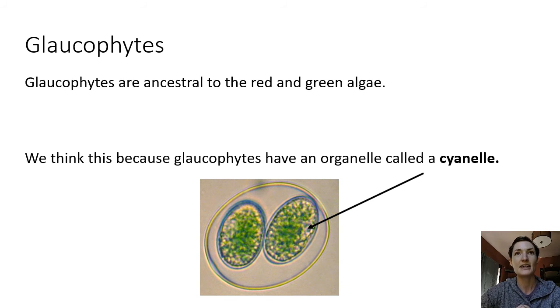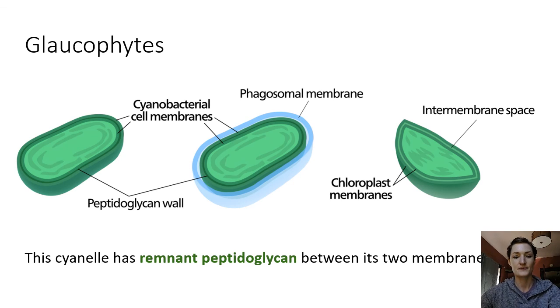And they're called cyanelles because they're not quite chloroplasts yet. They're very similar to chloroplasts, but they have a few distinct differences that are more similar to the way that cyanobacteria function. And one of the differences that is more applicable for our class is that there's still some remnant peptidoglycan between the two membranes of the cyanelle. And so that gives us some evidence that that cyanelle has a bacterial ancestry. So remnant peptidoglycan, whenever you see peptidoglycan, you're thinking cell walls of bacteria.